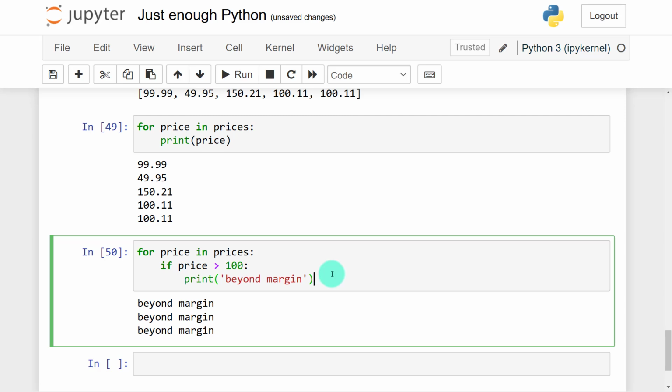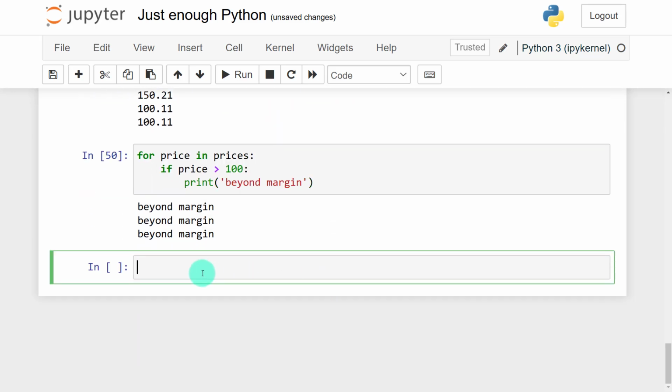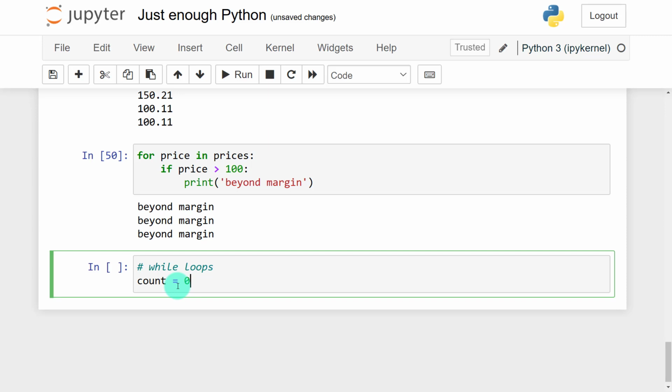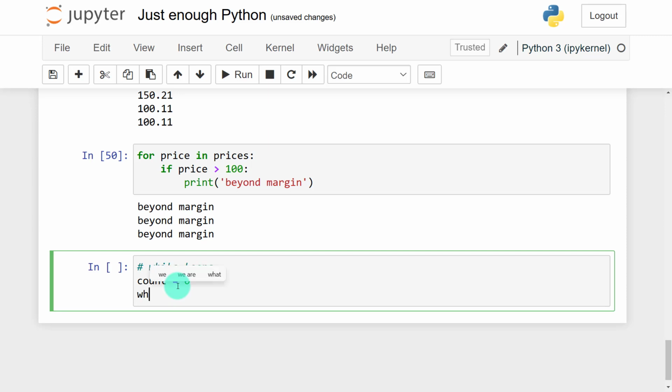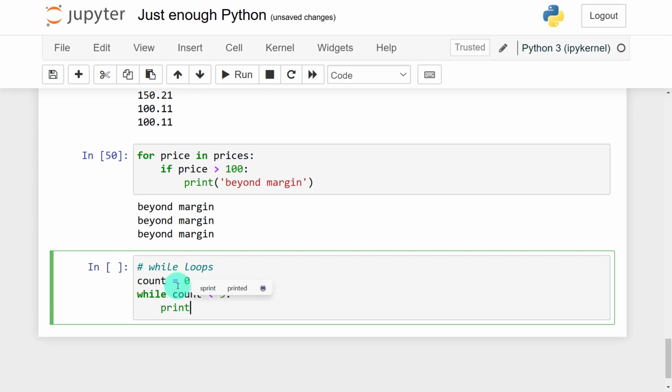Now you have to be very careful when it comes to while loops. So let's look at while loops. I can begin by saying count is equal to 0. Like I said, these are rare in data, but they are also useful for simulations. So what I'll do is, while count is less than 5, colon, print count.